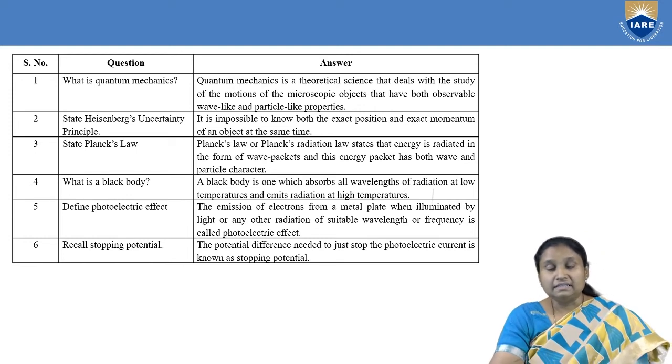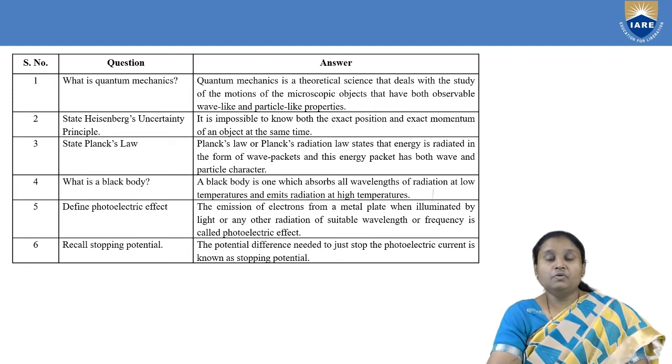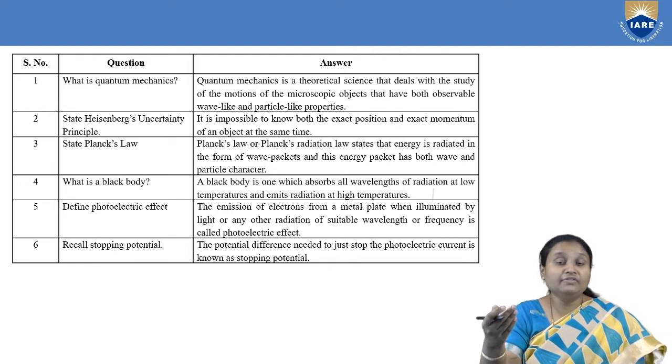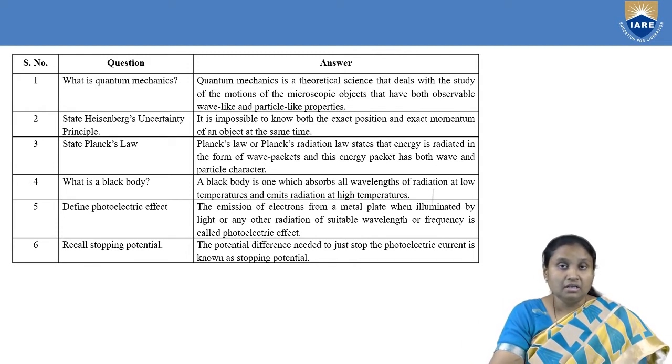If we take metallic elements like sodium or lithium and expose the metal surface to high frequency light radiation, we observe emission of electrons from the metal surface, and these electrons give rise to electric current.